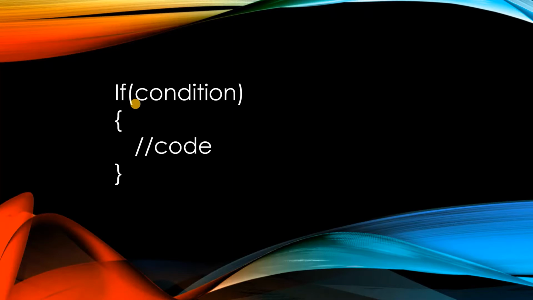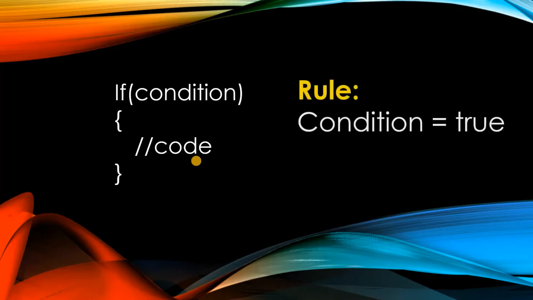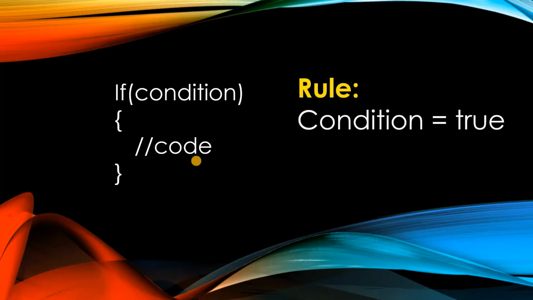This is the general syntax of an if loop. An if loop has a condition, and if that condition is met, then you can go and execute the code which is written inside it. So the rule that you have to take care of is that the condition has to be true if the code inside this brace bracket has to be executed.